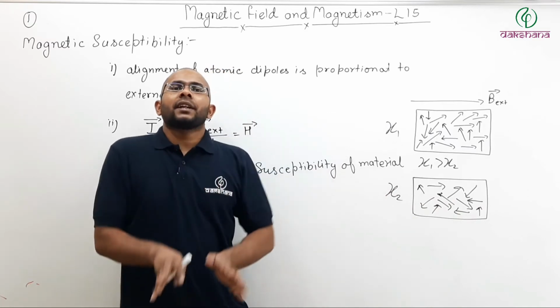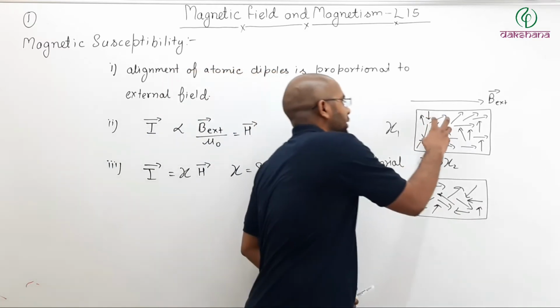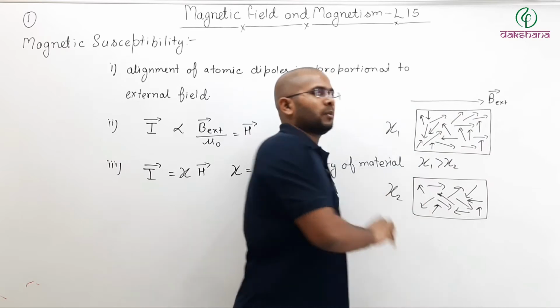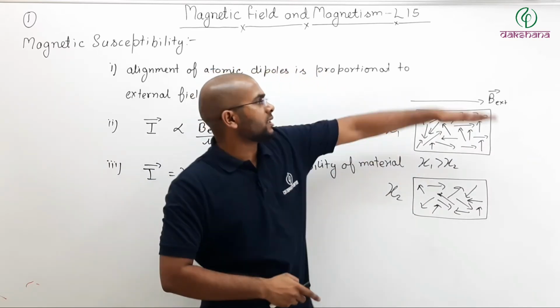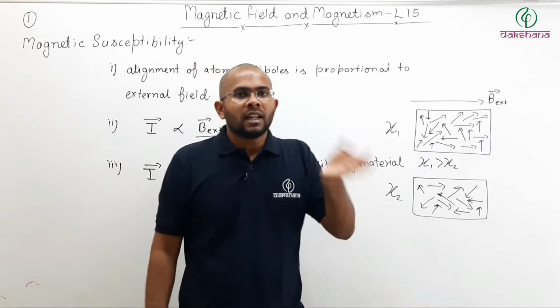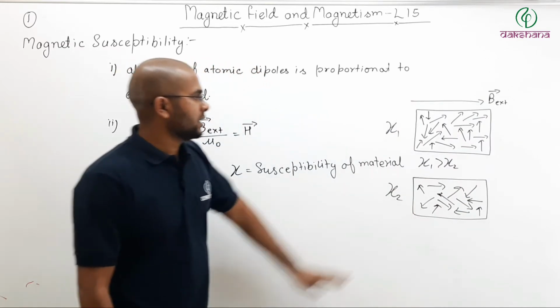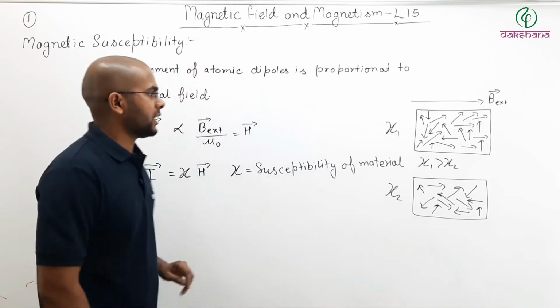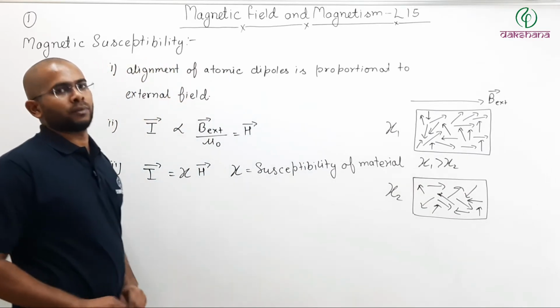For the same magnetic field, atomic dipole moments of the first will be more aligned towards the B external, and atomic dipole moments of the second will be less aligned towards the external magnetic field. That way susceptibility is useful.